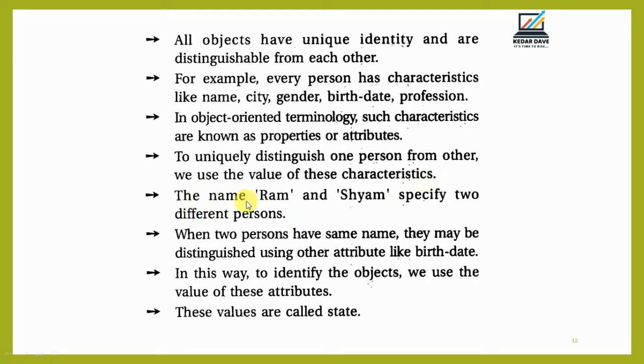So the names Ram and Shyam specify two different persons. When two persons have the same name, they may be distinguished using other attributes like birth date. In this way, to identify the objects, we use the values of these attributes, right? And these values are called its state.